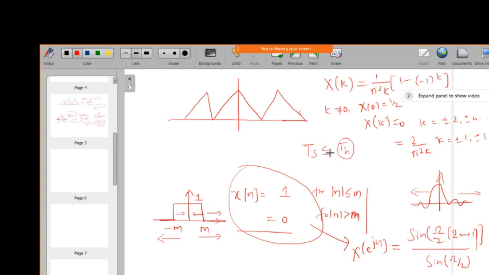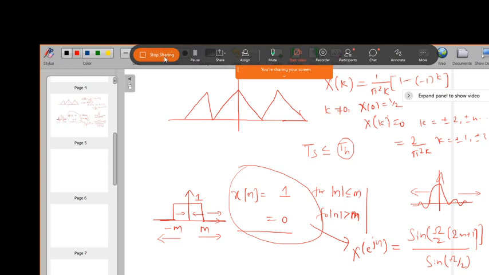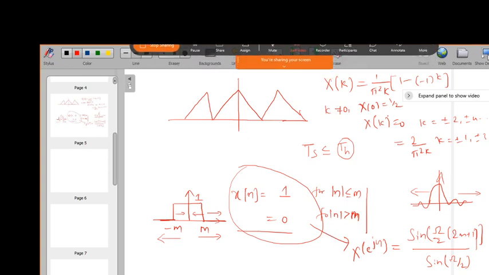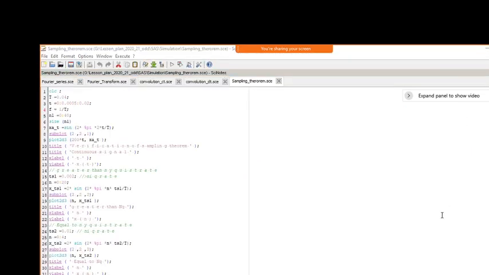If that is done, then we will have proper sampling, and we can recover the signal. Or we can say Fs should be greater than or equal to 2Fh. So if you want to specify it in terms of frequency, you can.